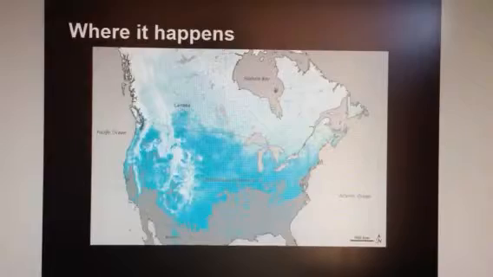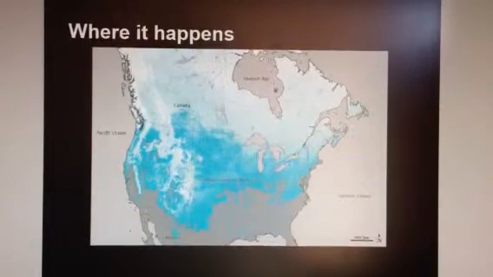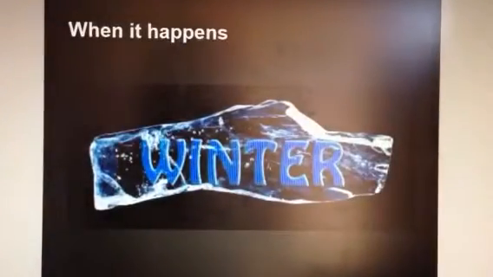Where does it happen? It can happen anywhere where it's cold enough to cause snow. When does it happen? It usually happens in the winter because it's cold.